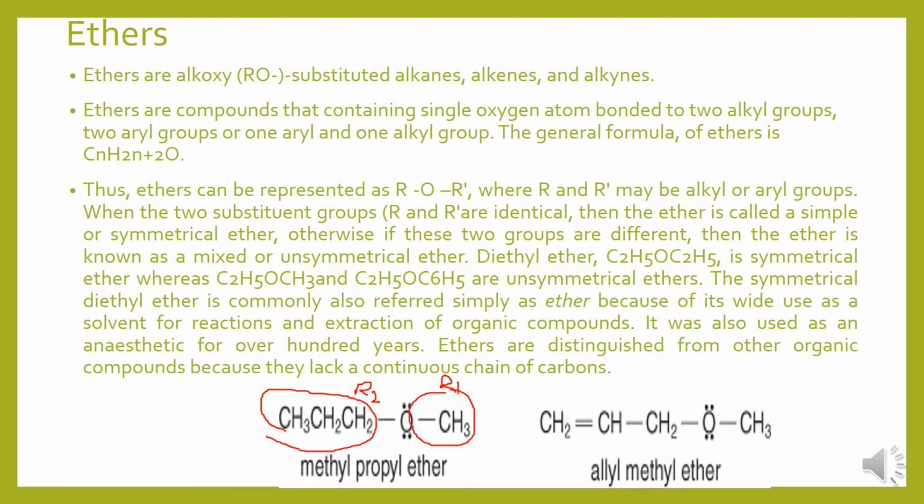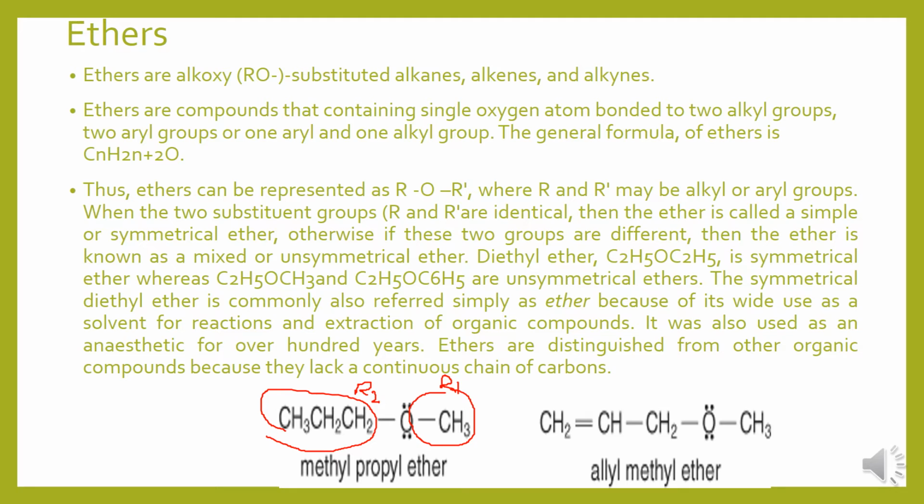If they are different, if R1 and R2 are not identical, then in such circumstances they are said to be unsymmetrical ethers. Only these two types of ethers are available.